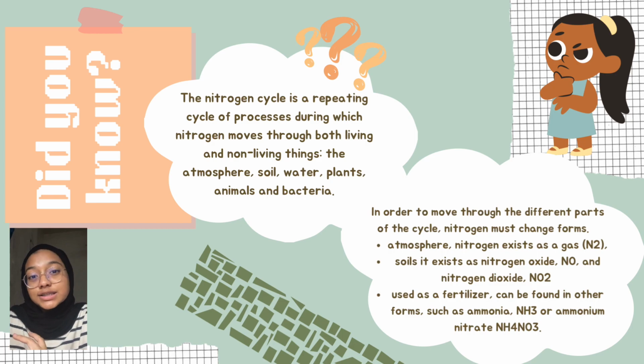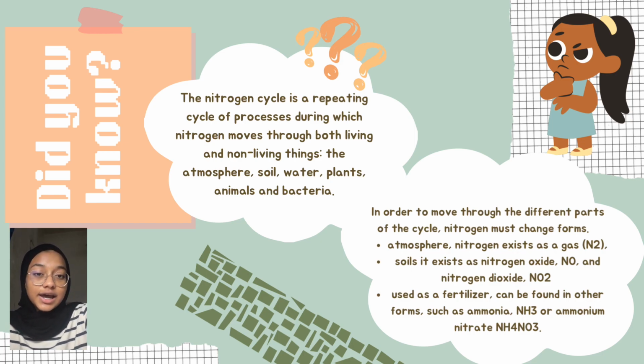Did you know what is nitrogen cycle? Nitrogen cycle is actually a repeating cycle of processes during which nitrogen will move through both living and non-living things such as atmosphere, soil, water, plants, animals and also bacteria. In order to move through the different parts of the cycle, nitrogen needs to change form.